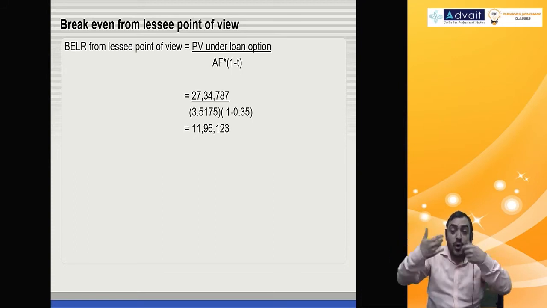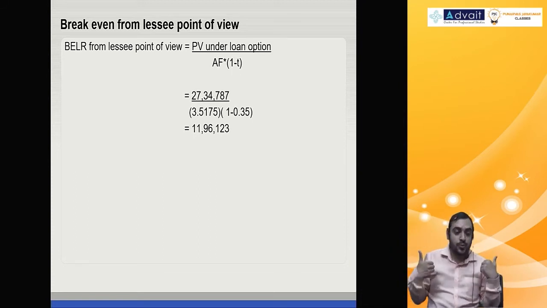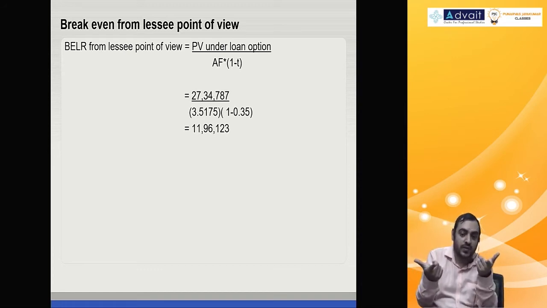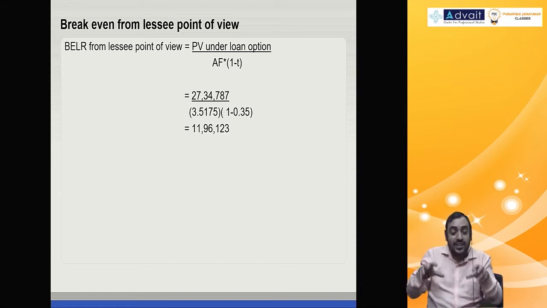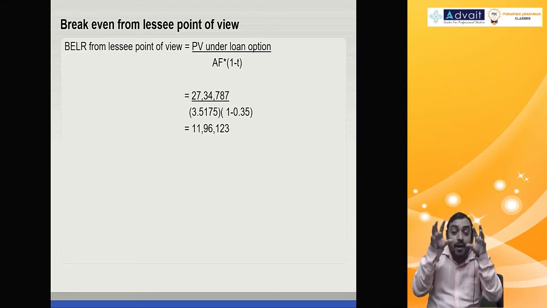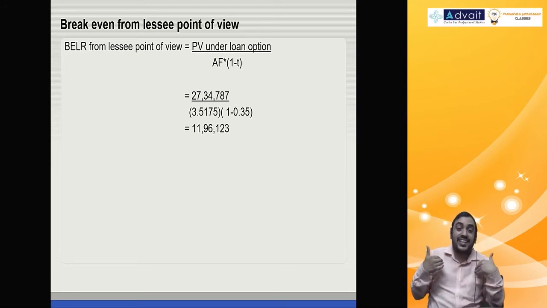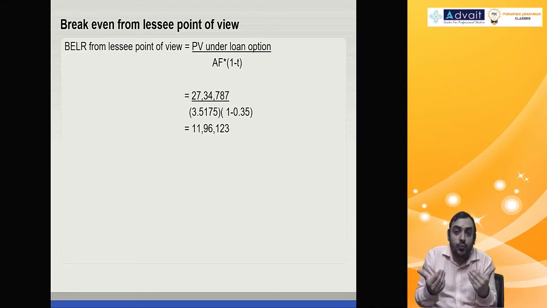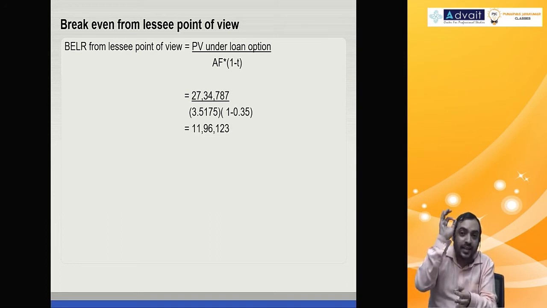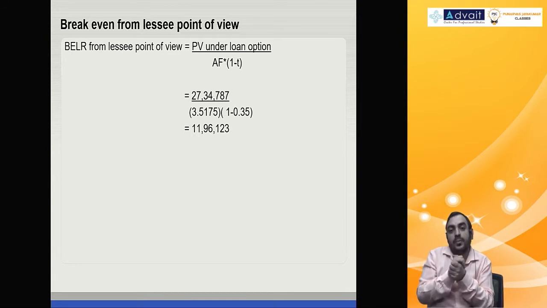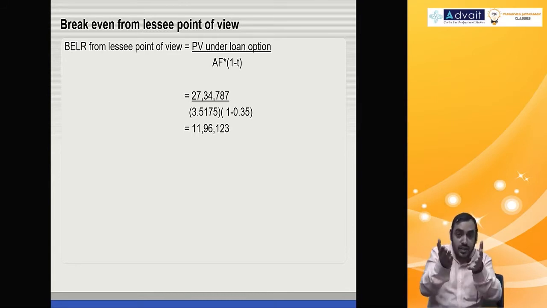So when it is beyond the indifference point, loan option is cheaper, lease option is costlier. So you can also say this is the maximum lease rental that a lessee can afford to pay, beyond which lease becomes costlier and loan becomes cheaper. That's what happened here. So this solution is there, but write that one line.